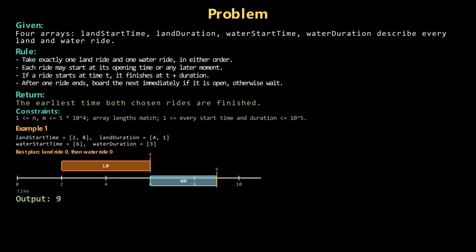When a ride begins at time t, it ends at t plus its duration. After the first ride, you start the second as soon as it is available. Goal: the earliest time both chosen rides are finished.